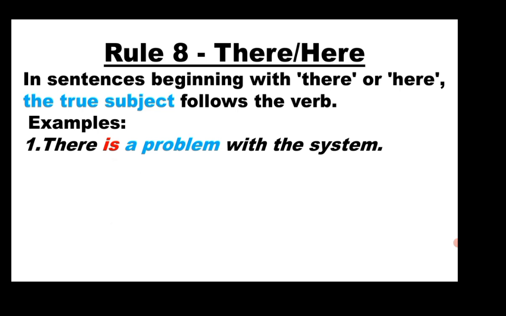Though there, a demonstrative pronoun, seems to act as the subject here, the actual or true subject is a problem, which is in singular form. So the true subject, being singular, requires a singular verb. So here is, which is a singular verb, agrees with the true subject, a problem, which is a singular subject.